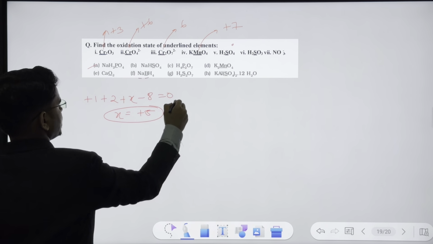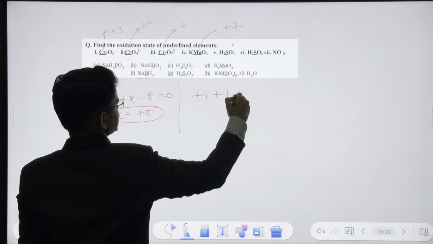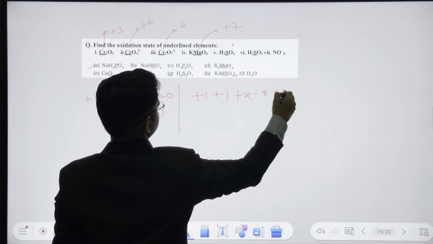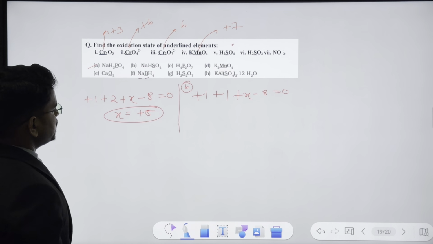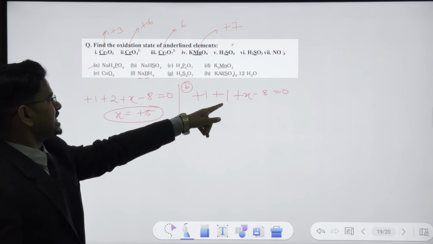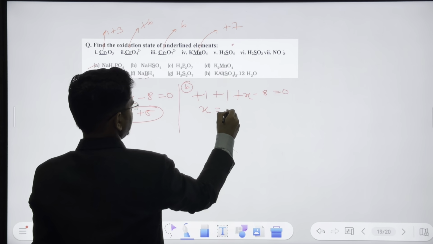Second question, NaHSO4, so again plus 1 plus x minus 8 is equal to 0. Plus 1 because of sodium, plus 1 because of hydrogen, plus x because of sulfur, minus 8 because of oxygen. So x is coming to be plus 6.